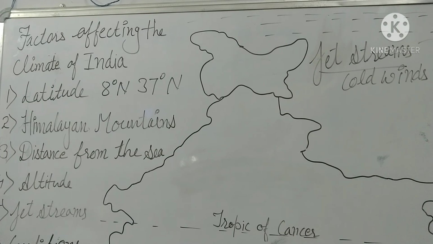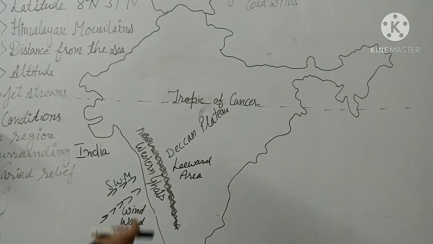These depressions play a very significant role in the distribution pattern of the monsoon rainfall in the subcontinent of India. The highest rainfall occurs along the track of these depressions. Due to these jet streams, India gets heavy rainfall, and they cause the departure and the arrival of the monsoon.